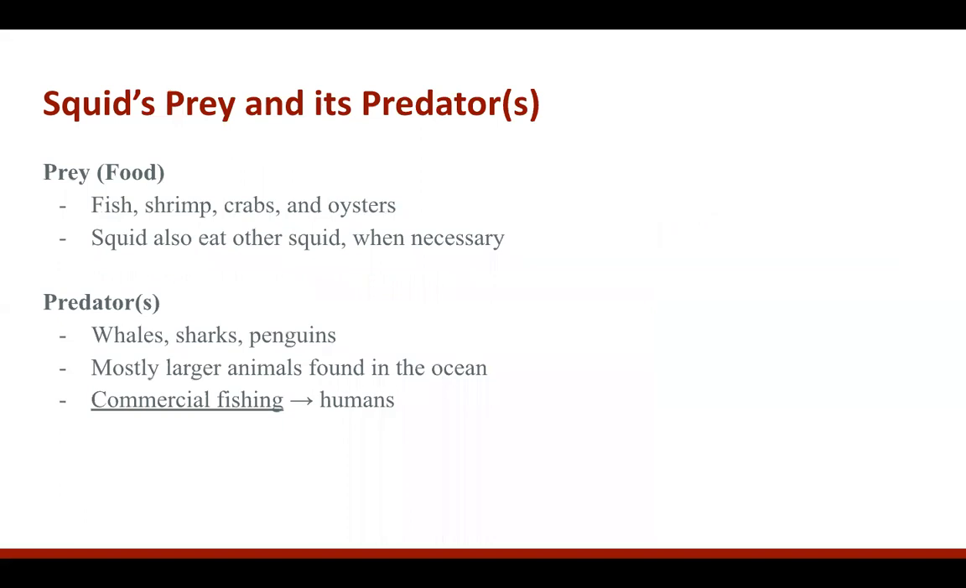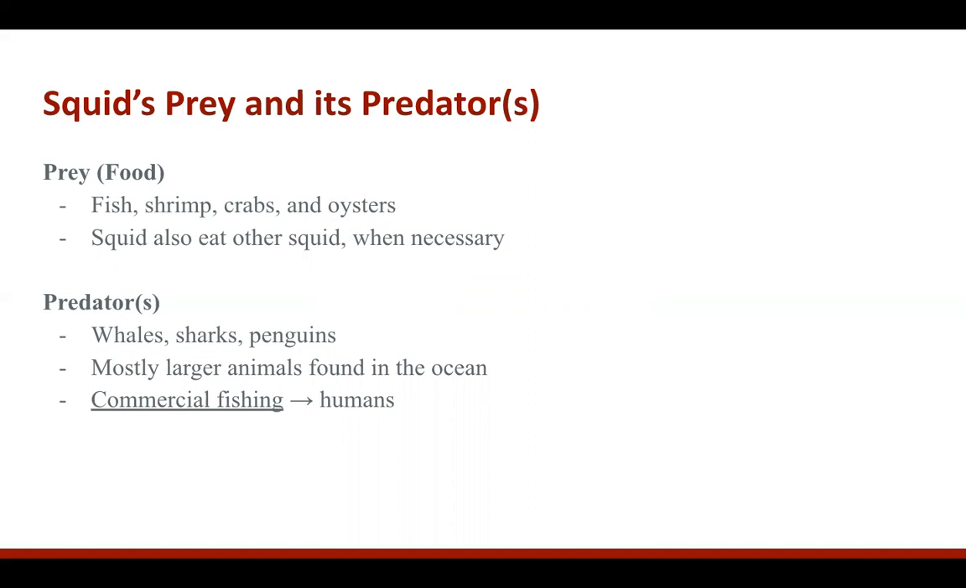Squid do have many prey, smaller animals as mentioned, but more specifically, there are smaller fish, shrimp, crabs, and oysters, or some of them. And in really desperate or needing times, squid also do show cannibalistic tendencies, and so they'll hunt down other squid and eat them to survive.